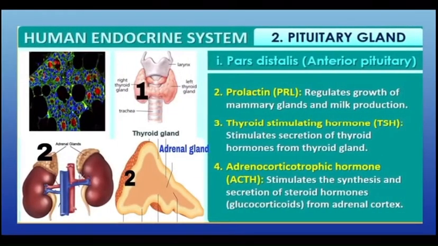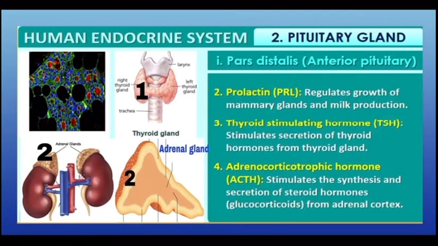The second hormone is prolactin. It regulates milk production and growth of mammary glands. The third hormone is thyroid stimulating hormone or TSH. What does it do? It stimulates the thyroid gland to secrete thyroxine hormone. Labeling 1 in the diagram is the thyroid gland.